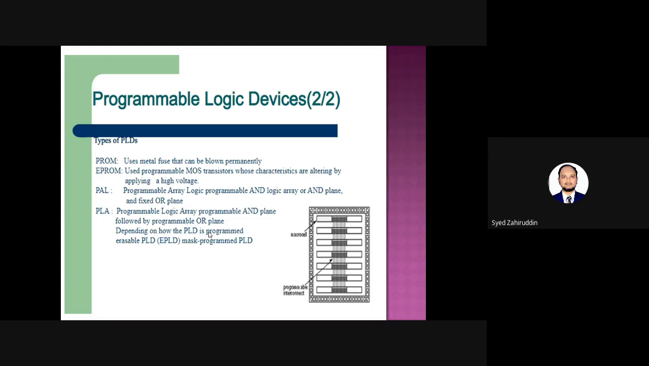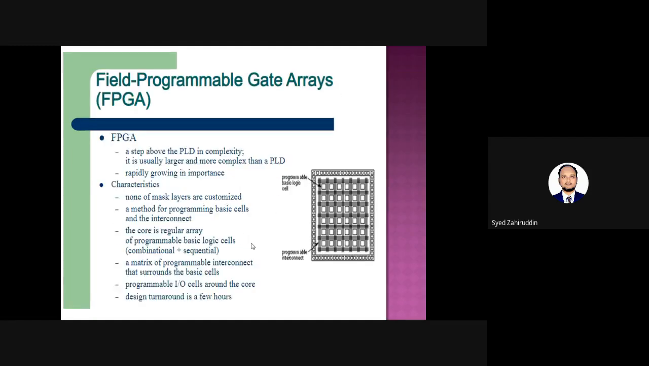Suppose you are going to implement one ALU unit, then this PLA or PAL approach cannot be suitable. Then we go to the advanced version. It is called FPGA, field programmable gate arrays. So this will be the structure of FPGA.